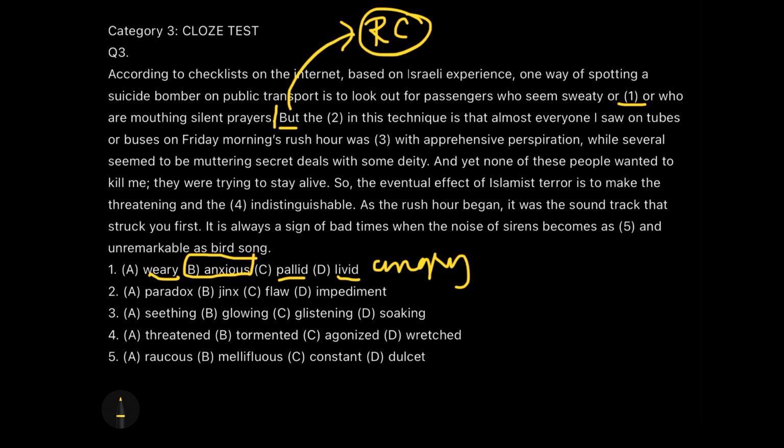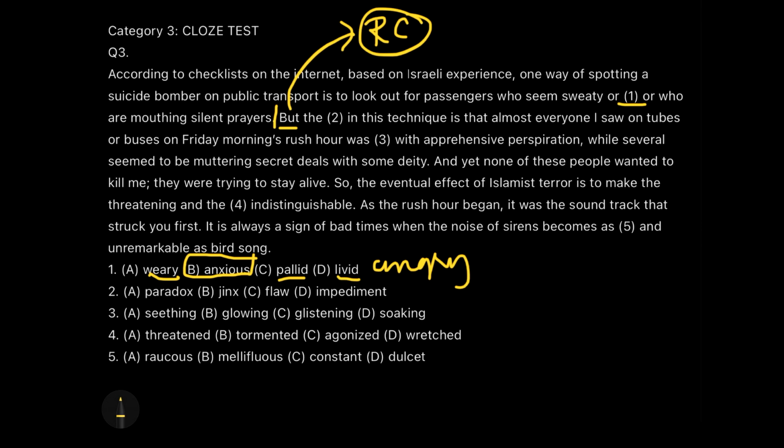But means the first rule we proposed was that if anyone looks sweaty and anxious, we can suspect them. But that means this idea did not work, right? Why did it not work? So if this idea is not working, what will be the perfect word here? But the dash in this technique is, the problem in the technique is, the first most common thing which comes to my mouth is problem, and therefore I can search for a synonym of problem. Paradox, not really. Jinx, no. Flaw, yes.